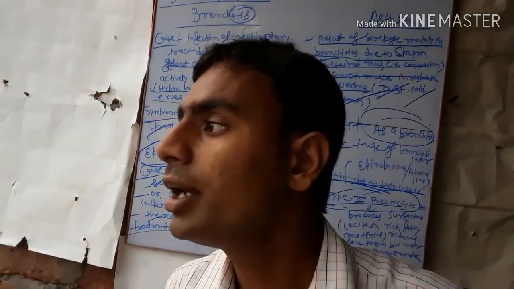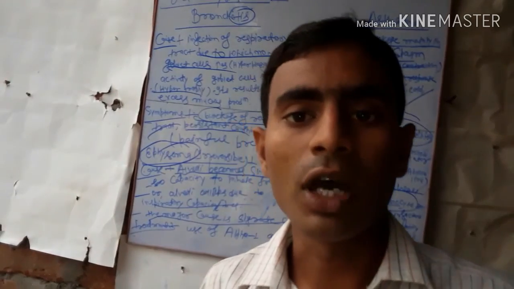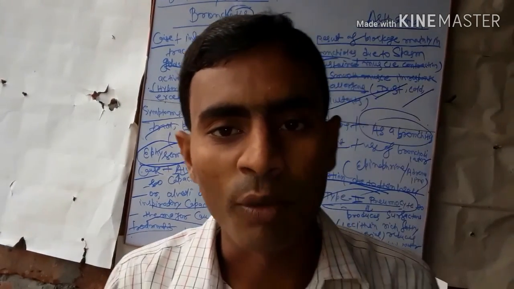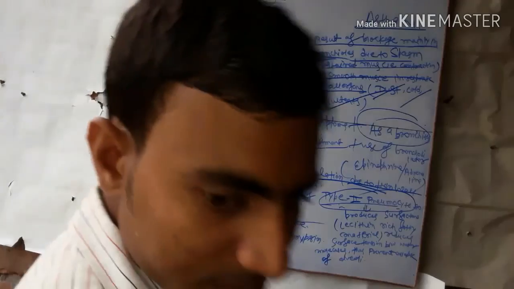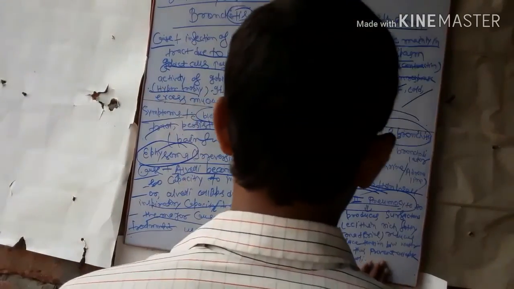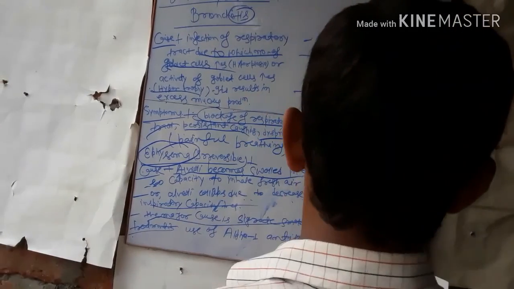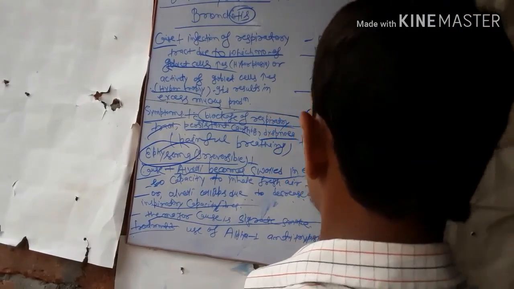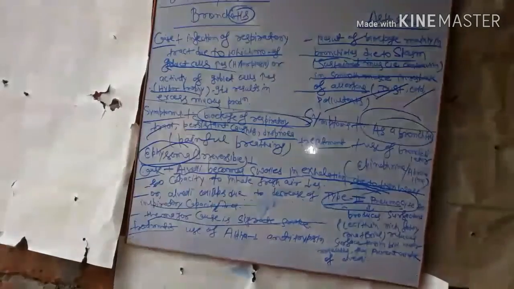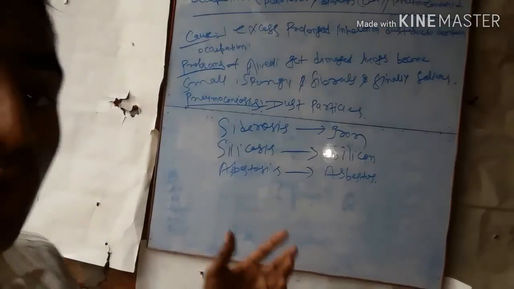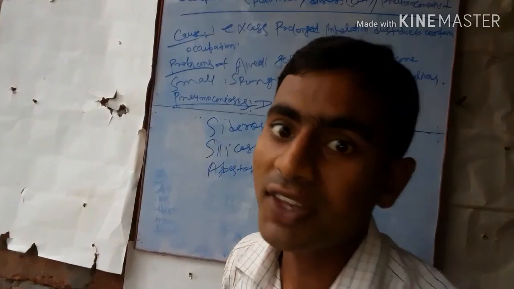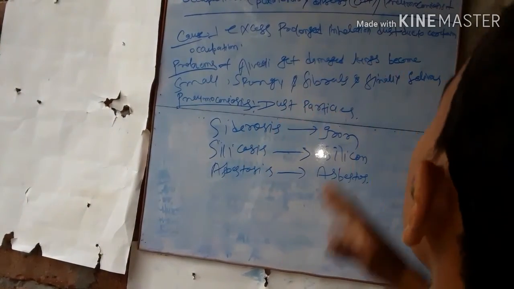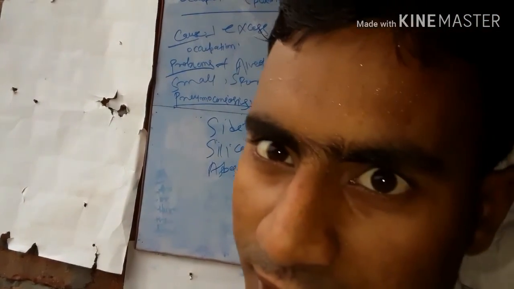Next, occupational pulmonary disease. Now we'll talk about occupational pulmonary disease, which is also called pneumoconiosis.